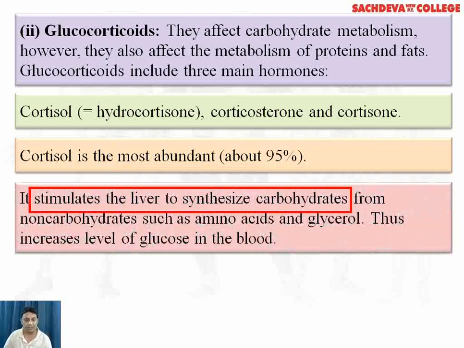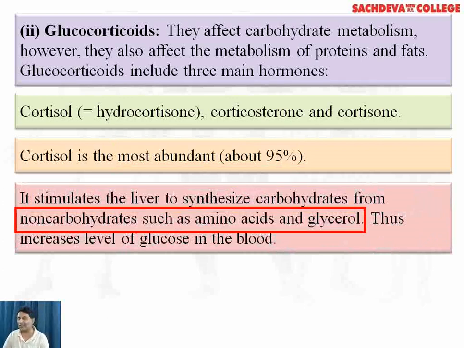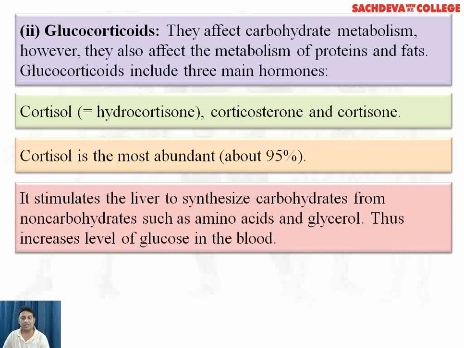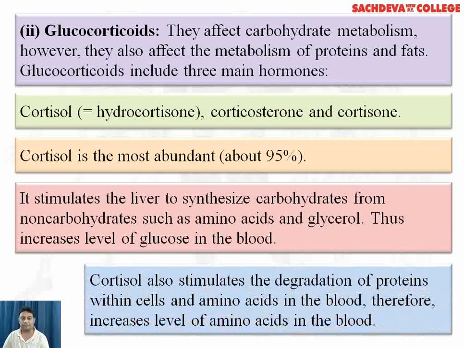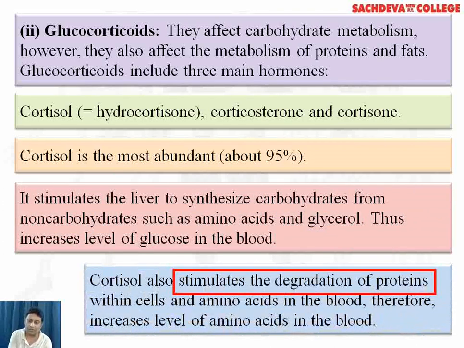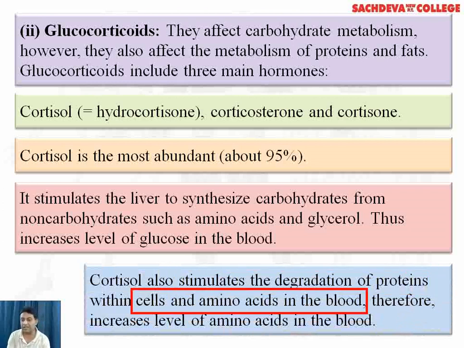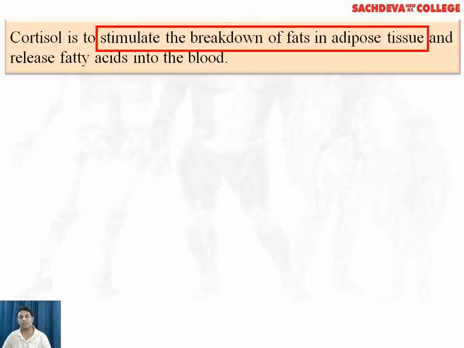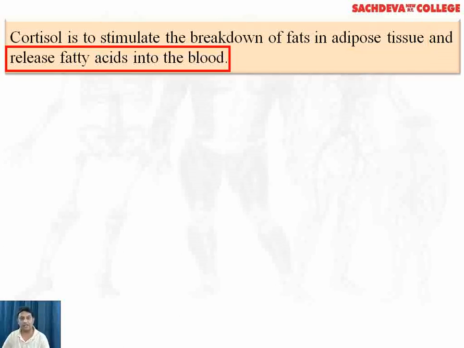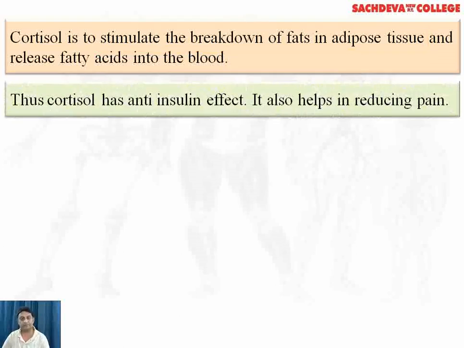It stimulates the liver to synthesize carbohydrates from non-carbohydrates such as amino acids and glycerol, thus increasing the glucose level in the blood. Cortisol also stimulates the degradation of proteins within cells and amino acids in the blood, therefore increasing the level of amino acids in the blood. Cortisol stimulates the breakdown of fats in adipose tissue and releases fatty acids into the blood. Thus, cortisol has anti-insulin effect.